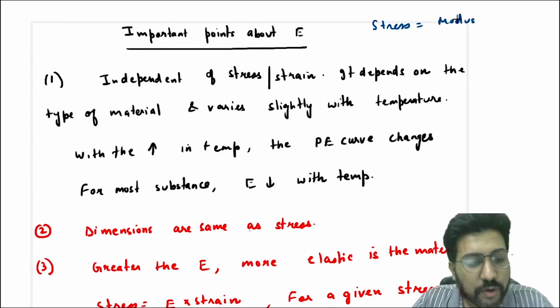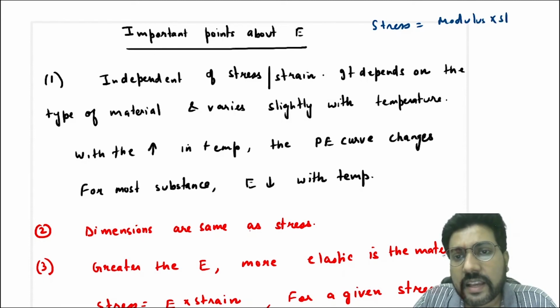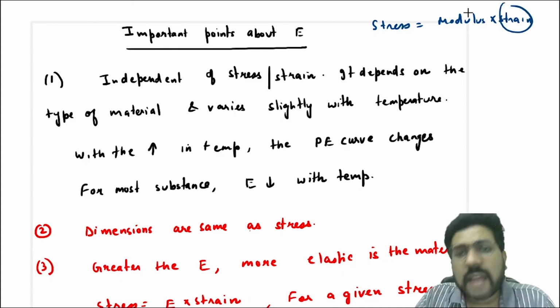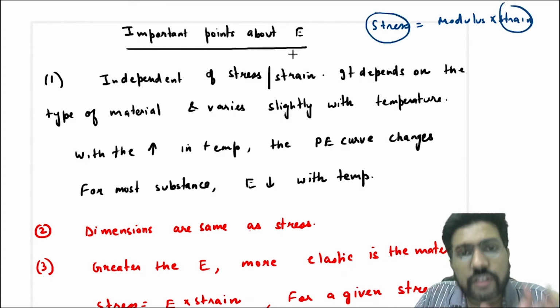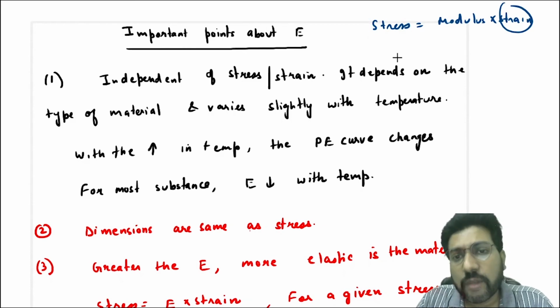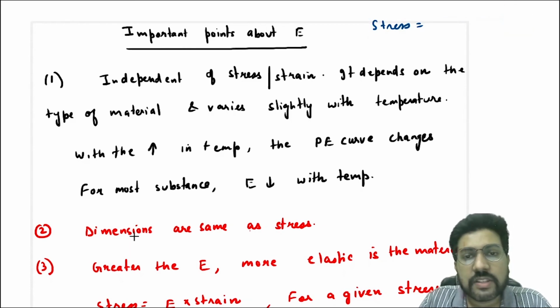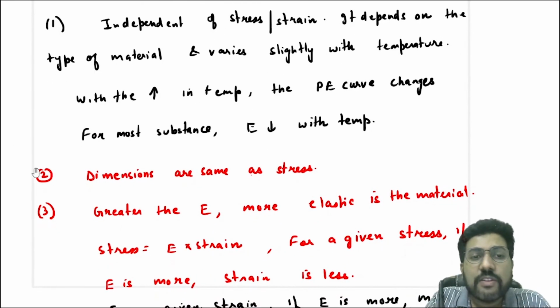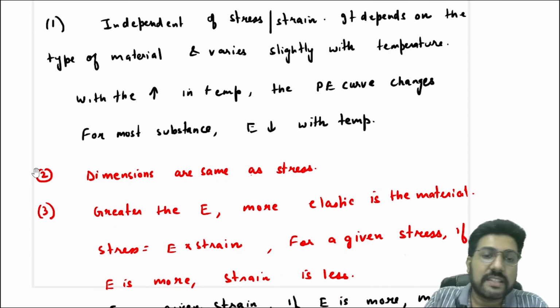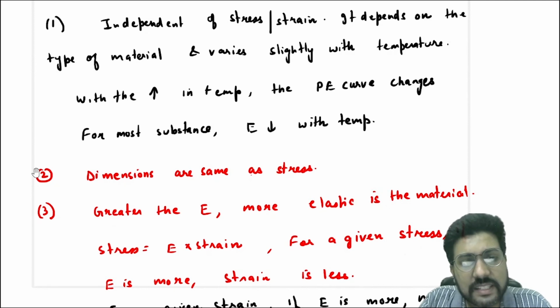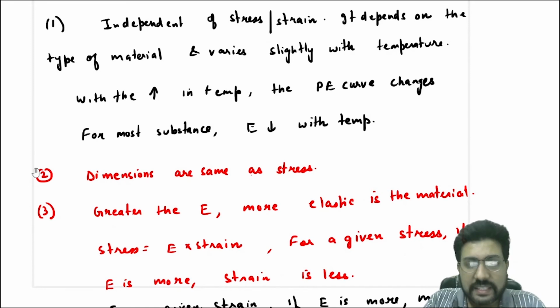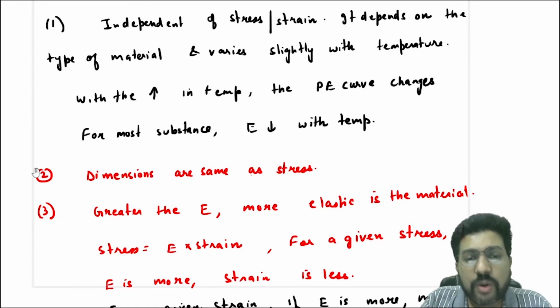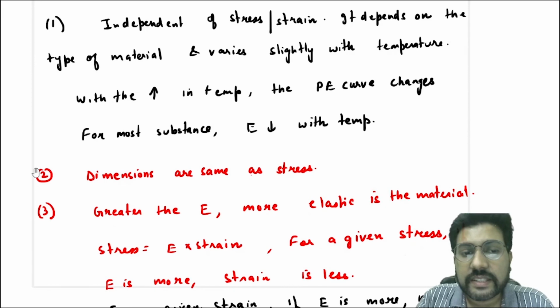If stress is modulus into strain, in that case strain is a dimensionless quantity. So whatever is the dimension of stress is the same as the dimension of modulus. That is why we have written the dimensions are same as stress. The third very important thing is, greater the value of the modulus of elasticity, more elastic is the material. So steel is more elastic than rubber, that means steel has a greater value of the modulus of elasticity, right?